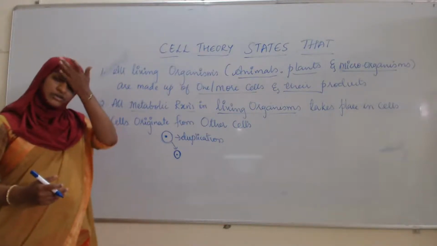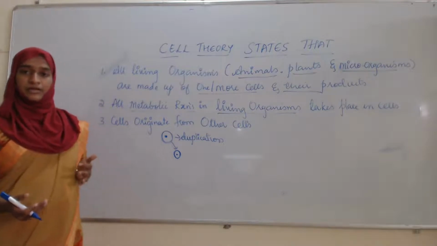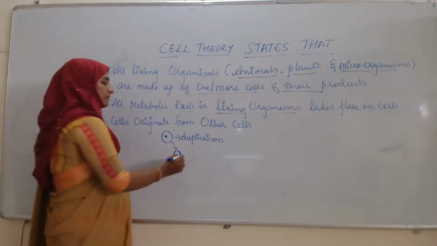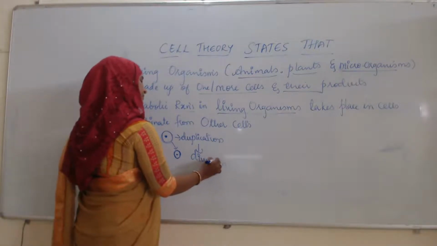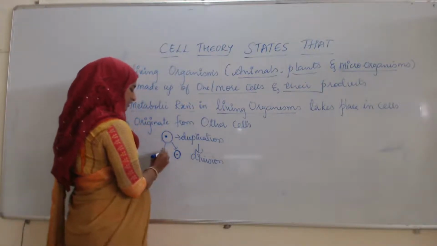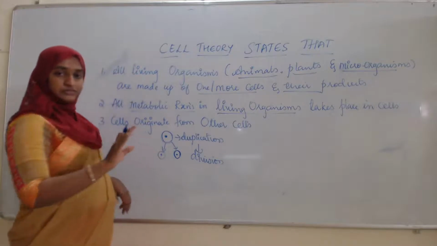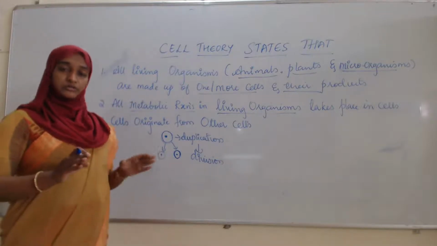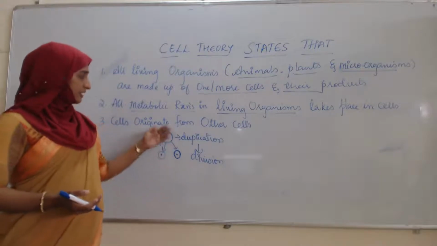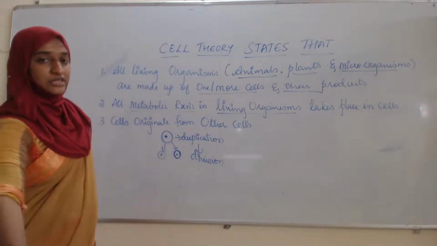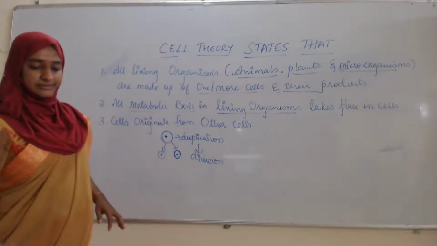Duplicate means they are going to make copies. Then they are going to divide. Duplication, then division. Then the new cells are going to form. There is no cell which will arise automatically. They will arise from the pre-existing cells.